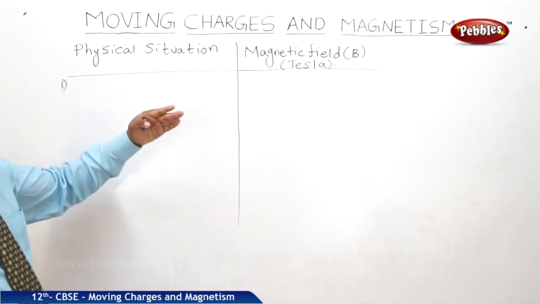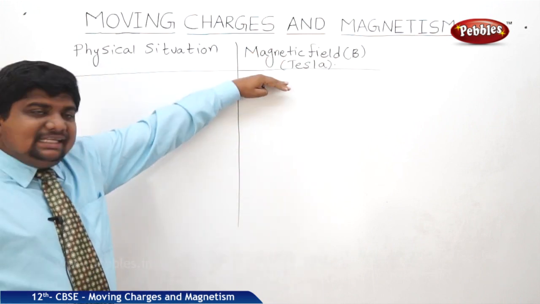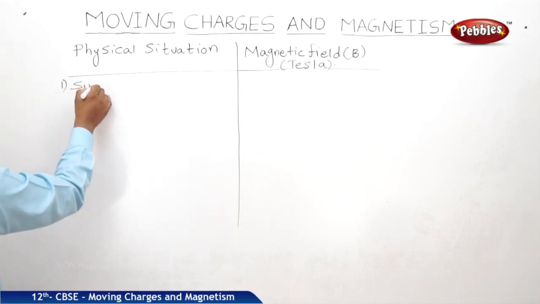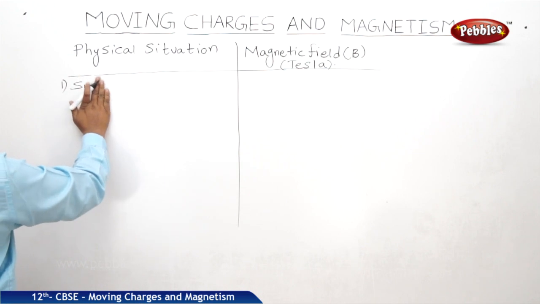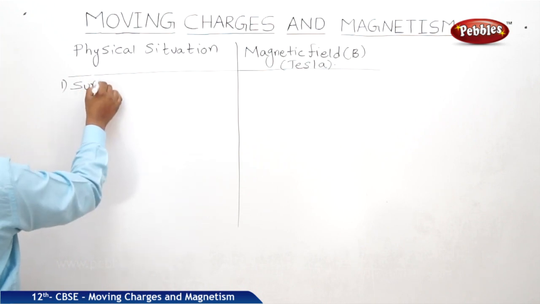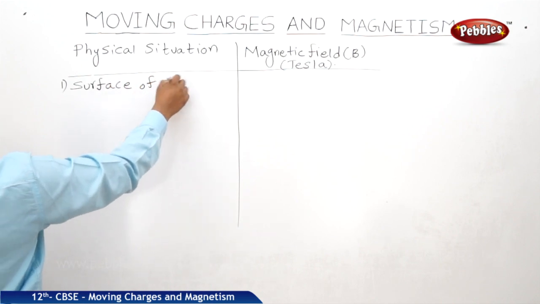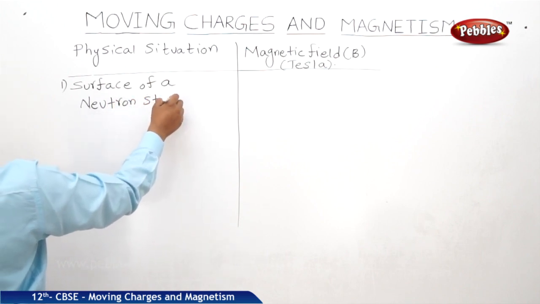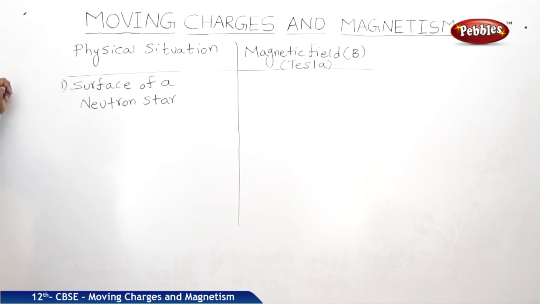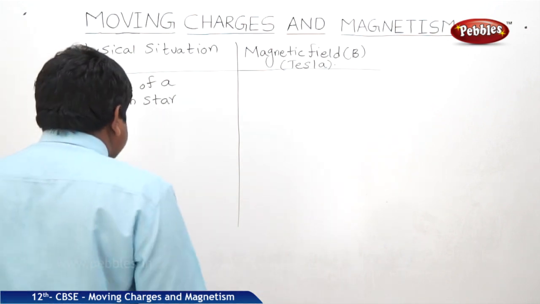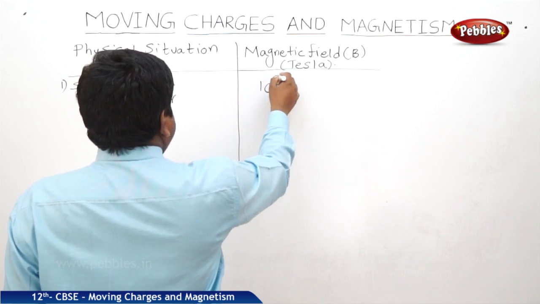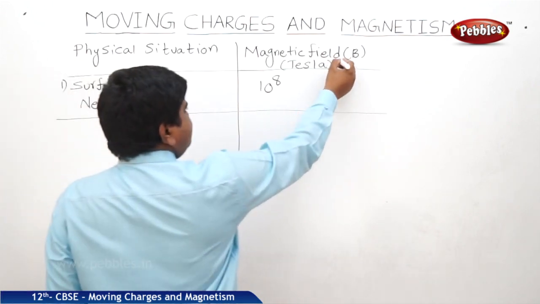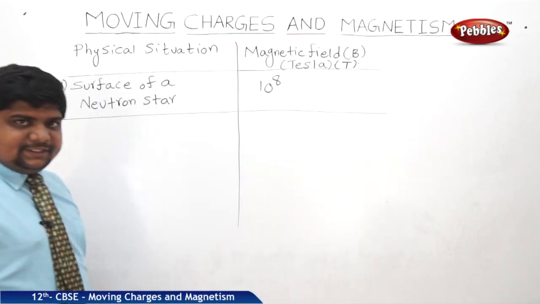We'll go from top to bottom, meaning the highest to the lowest values. The first one is the surface of a neutron star. On the surface of a neutron star, the magnetic field strength is 10 to the power of 8 Tesla. Tesla is the unit, T is the symbol of the unit.